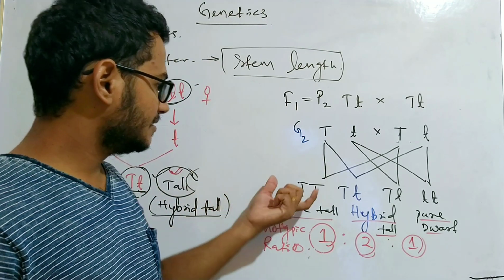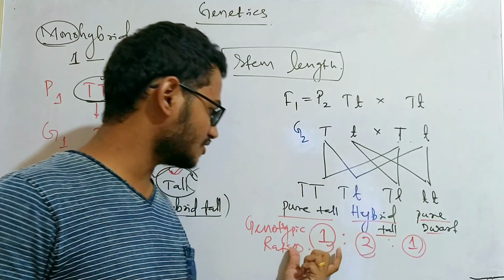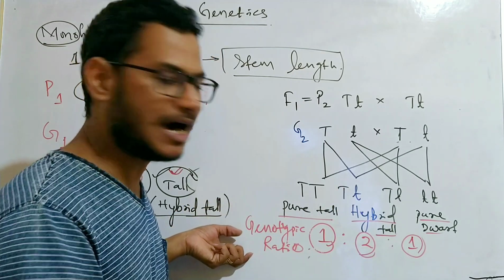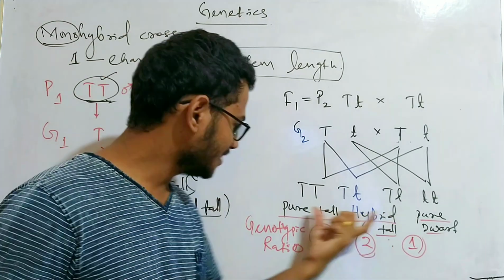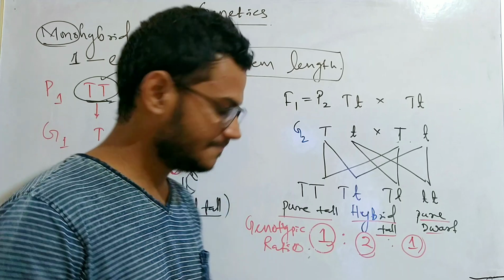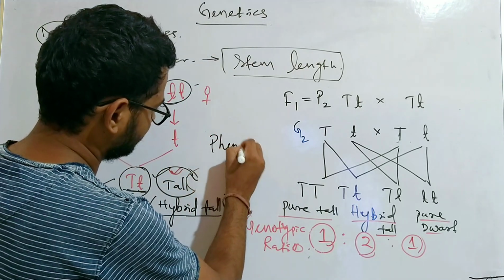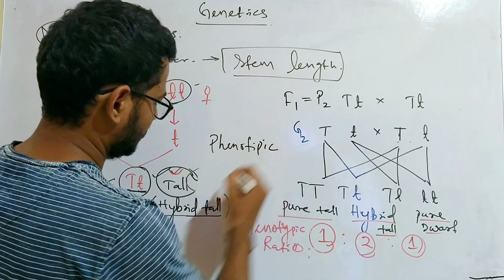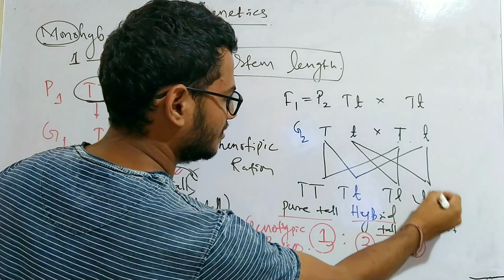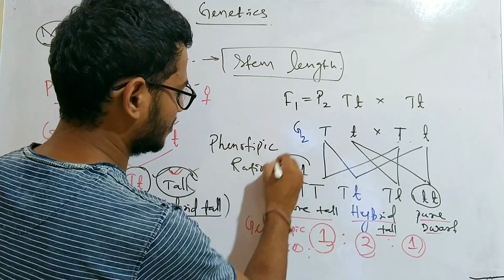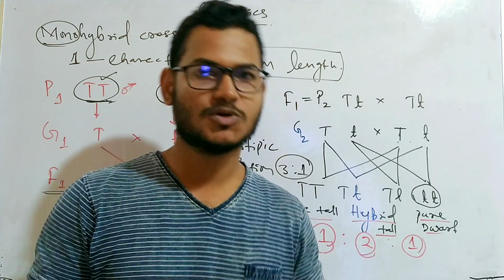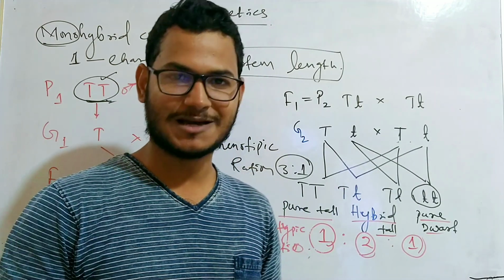So he got three different types of plants if we study the gene, but physically, if we look from outside, the hybrid talls are equal as the pure talls. So if we consider phenotypically, then the phenotypic ratio will be, these three are same, that is tall, and this one is dwarf, so it is 3:1. So 3:1 is the phenotypic ratio of Mendel's monohybrid cross, whereas 1:2:1 is the genotypic ratio.